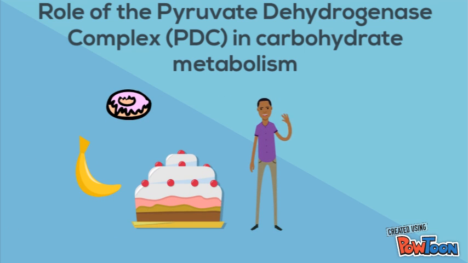Everything we consume must be broken down or metabolized by our bodies so that we can extract nutrients and energy from them. Here's Jamal eating some of his favorite foods high in carbohydrates. Glucose is an example of carbohydrate, but how is it broken down in our bodies for energy?